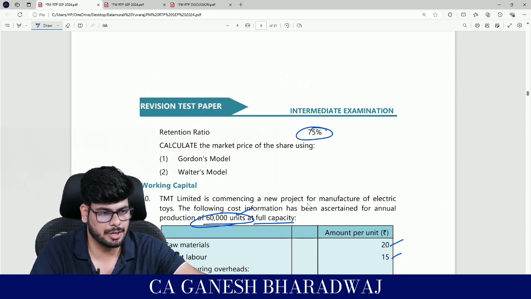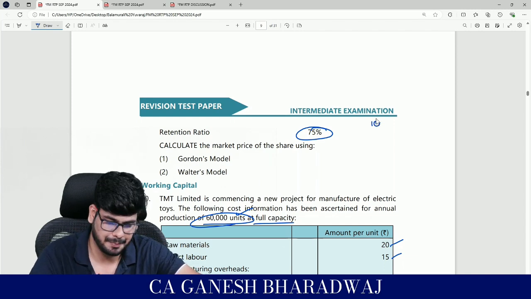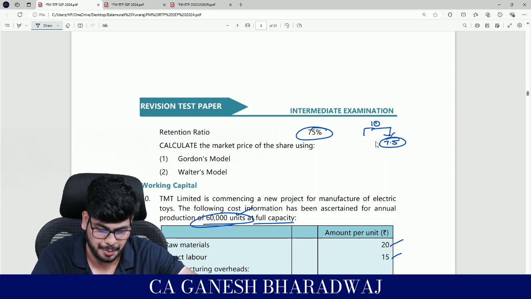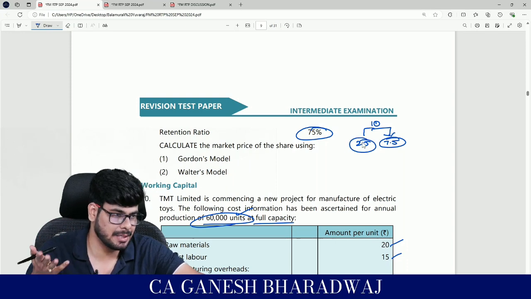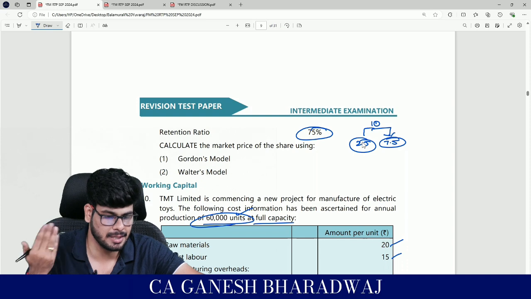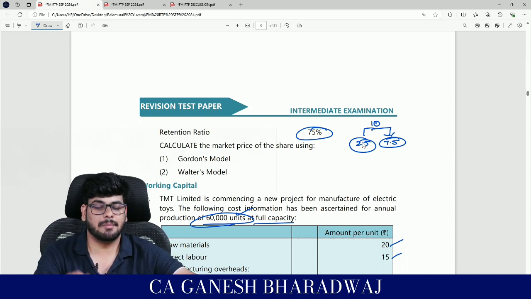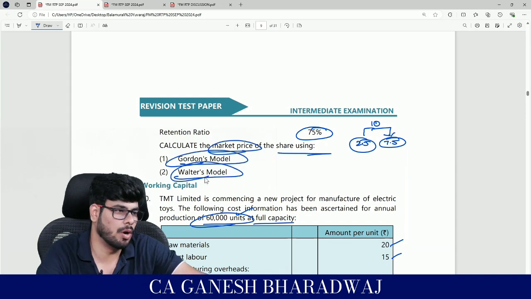What do you mean by retention ratio? Let's say I am earning an EPS, earnings per share, of 10, which means out of this I will retain 7.5 rupees, and 2.5 rupees will be paid as dividend. DPS ratio, DPS is 1 minus your retention ratio. Are you clear with this, guys? Calculate the market price of the share using Gordon's model and using Walter's model.